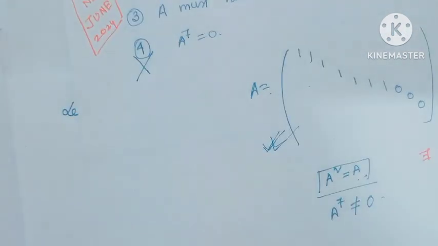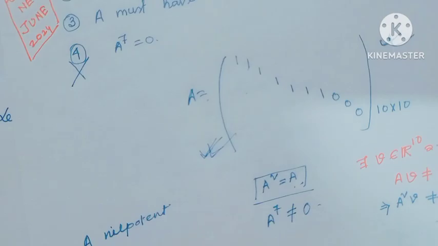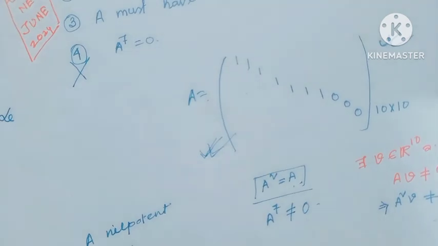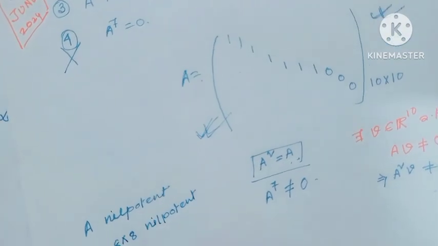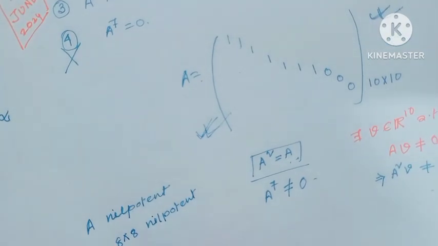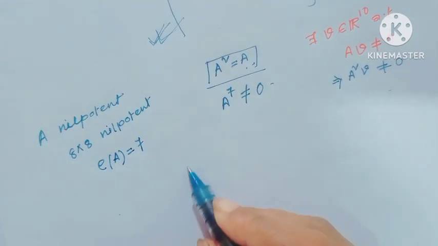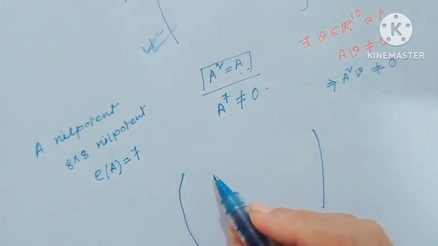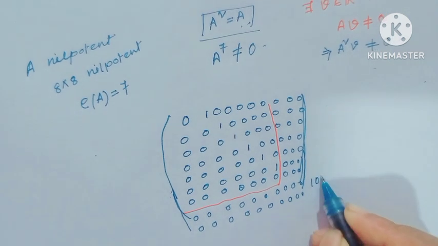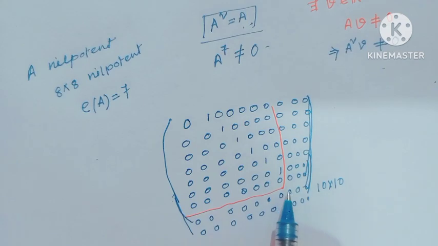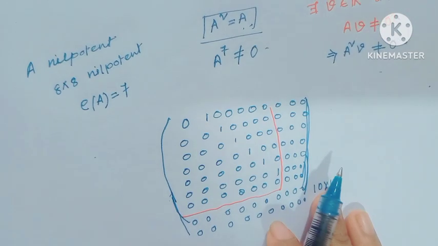Consider a nilpotent matrix which has an 8 cross 8 nilpotent block. 8 cross 8 nilpotent block means the rank of the matrix would be 7, because here the 8 cross 8 nilpotent block, this is the 10 cross 10 nilpotent matrix whose rank is 7 and eigenvalue is 0.